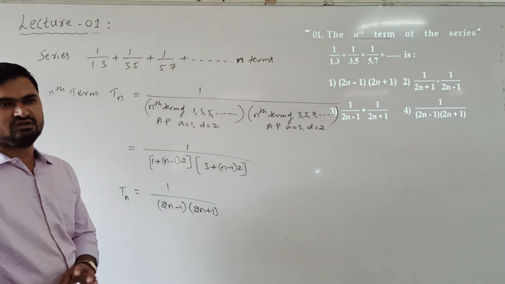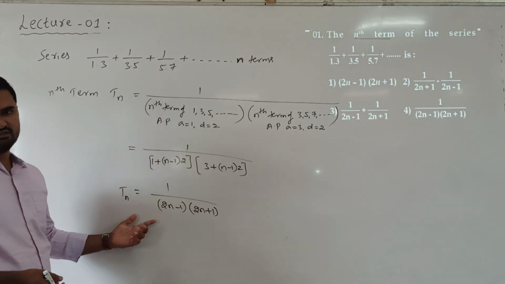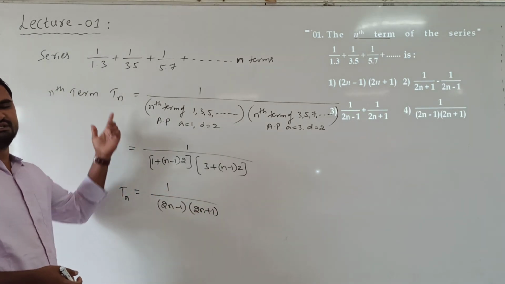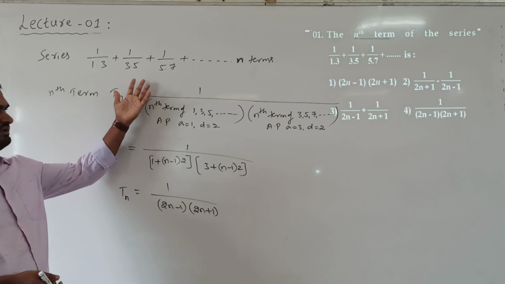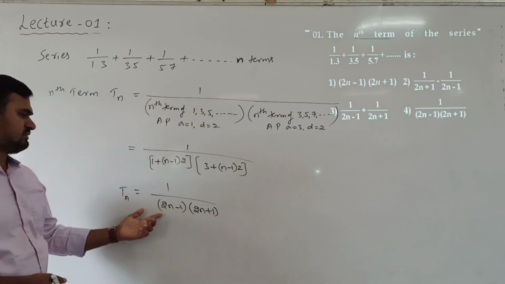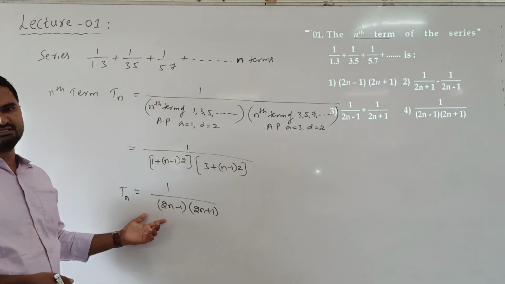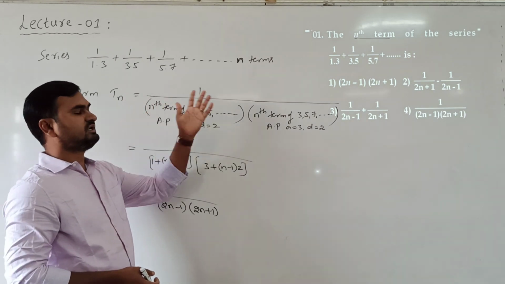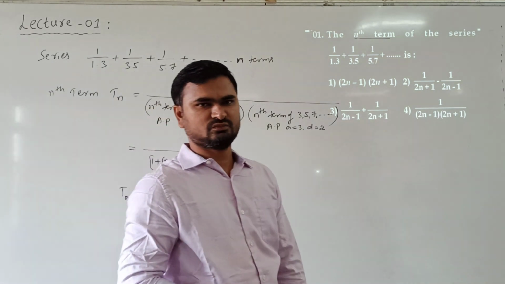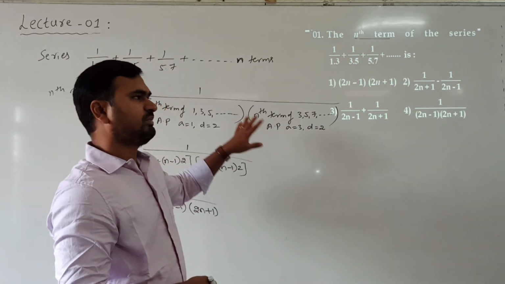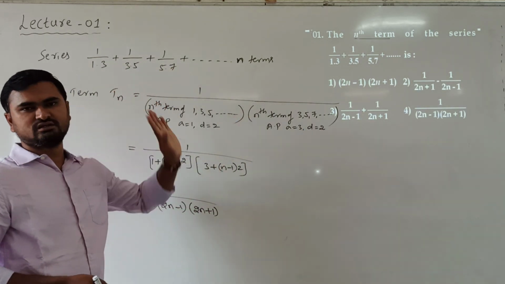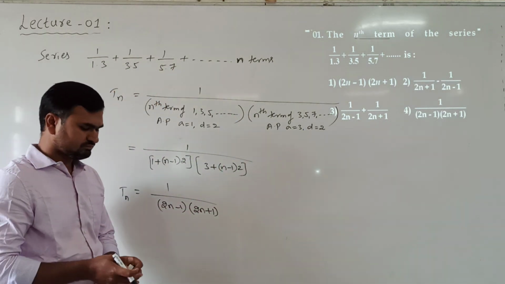So this is the method of solving directly, that is finding the nth term in this series. For this problem it may be easy, but in some problems it will be difficult to find the nth term. So in such a case, better we follow that verification method.